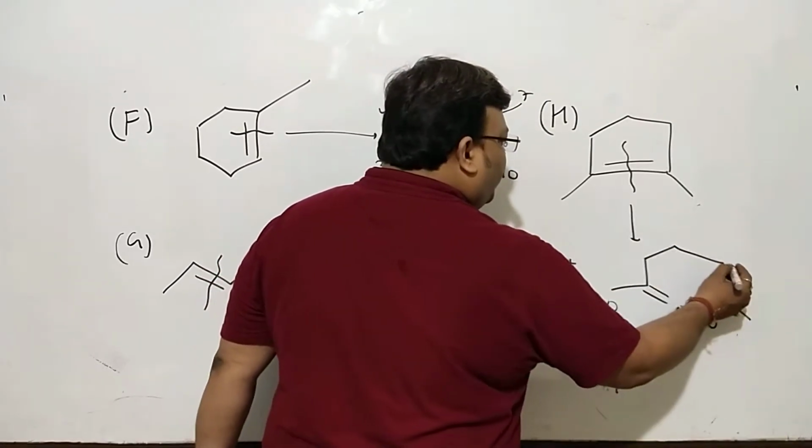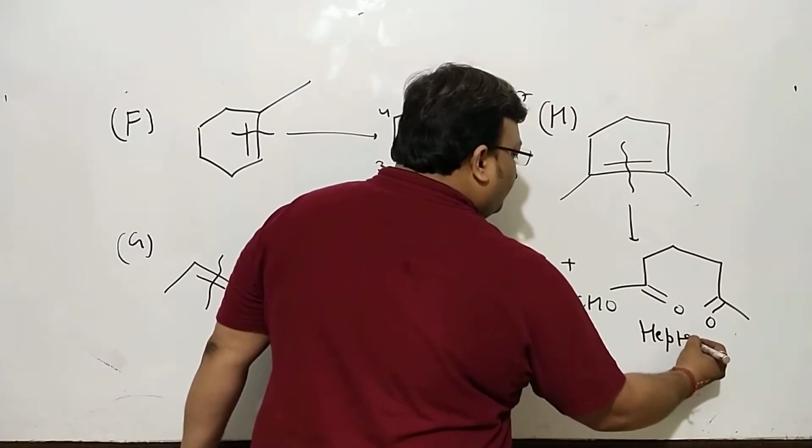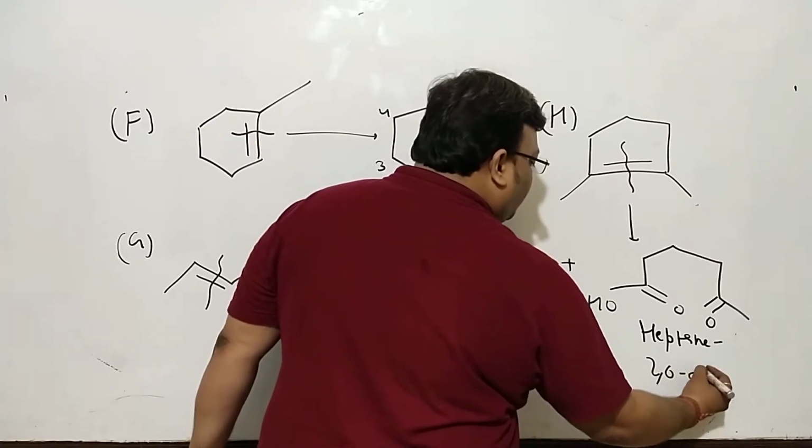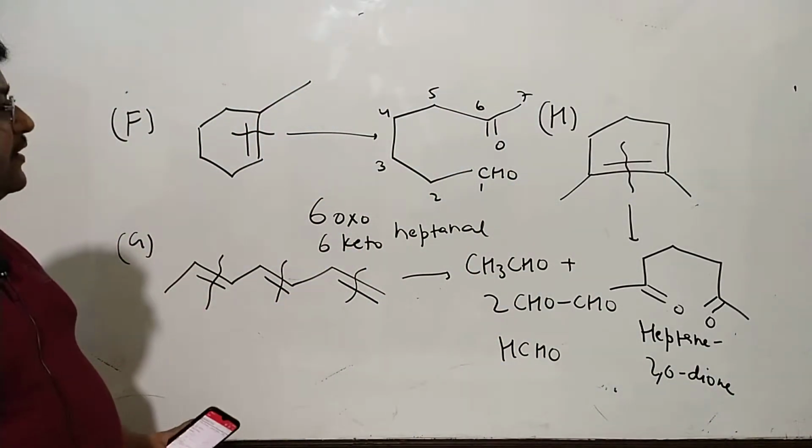1, 2, 3, 4, 5, 6, 7. Heptane 2,6 dione. You can call it heptane 2,6 dione. And with this, we're done with question 2.